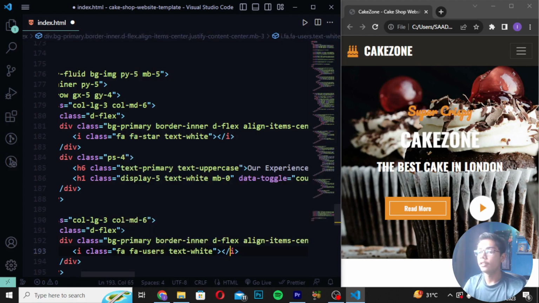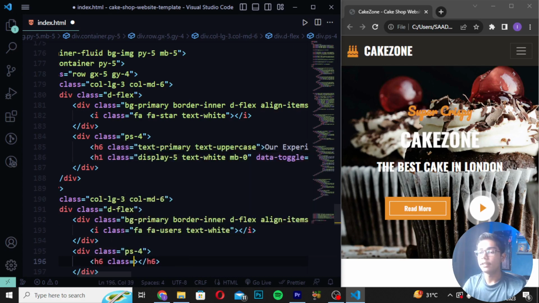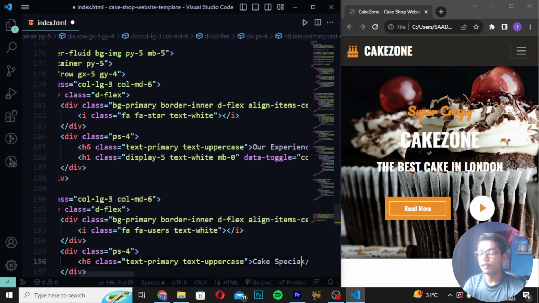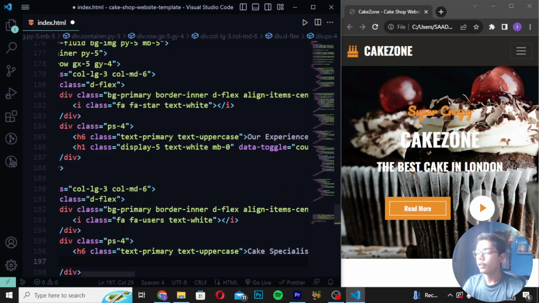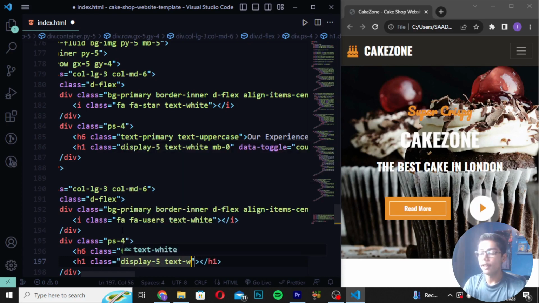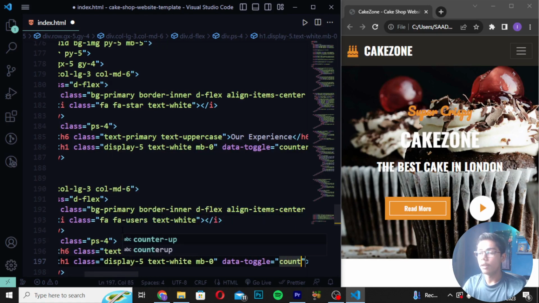Now when you've just written this, I will be moving down and write here p tag class ps4, and write here h6 class, and I will be now writing it as text primary. So here I will be now writing here text primary, text uppercase, and then here I will be writing a specialist. Then you have to move down and write here h1 class, and I will be now just writing here display 5, right here text white. Then you have to write here mg0. Then I will be now just writing here data toggle equal to counter up.